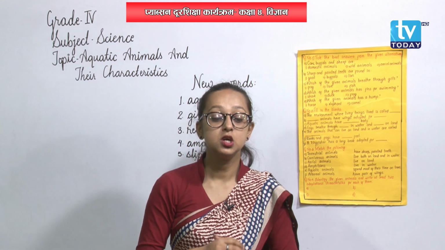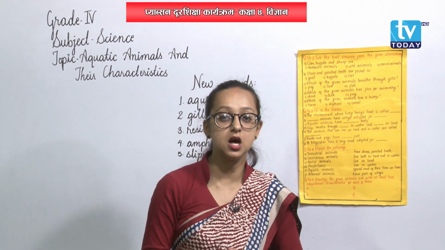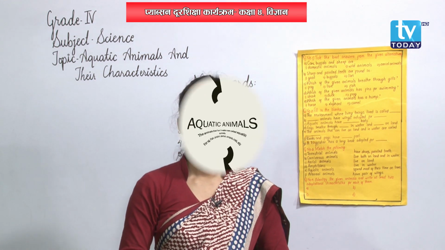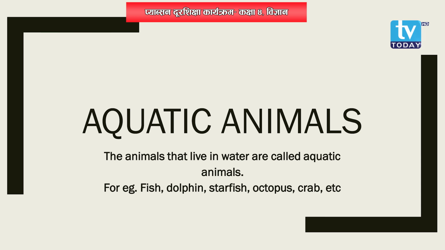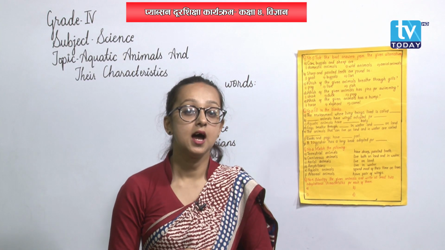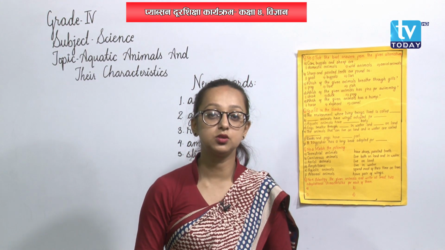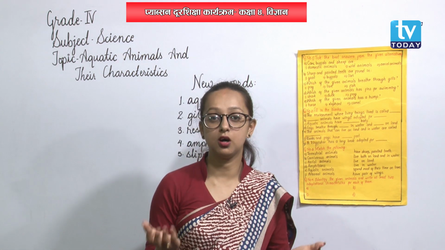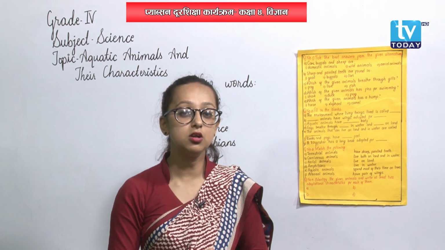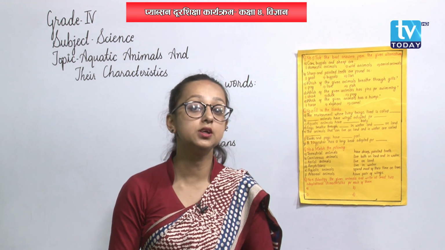So, moving on to today's topic, we are going to have a discussion on aquatic animals at first. What are aquatic animals? The animals that live in water are called aquatic animals. Their habitat is water, that is, they are found in water. They live in water. Those types of animals are called aquatic animals. For example, fish, whale, shark, turtle, starfish, octopus, all these animals are included as aquatic animals. Also, there are aquatic birds like swans, ducks, flamingos, cranes. So, they are also aquatic animals.